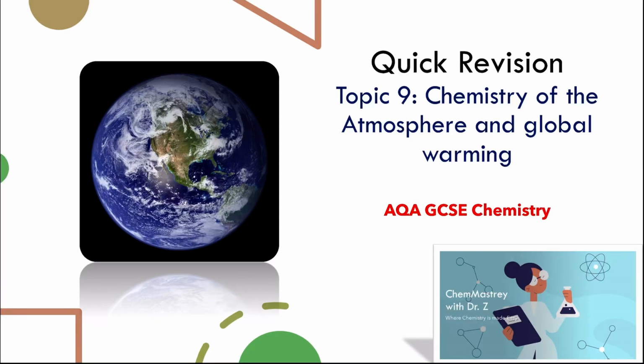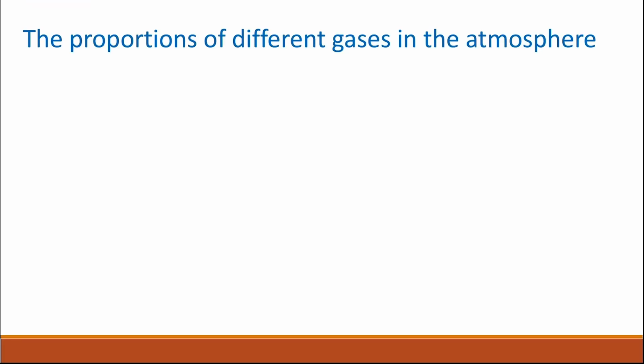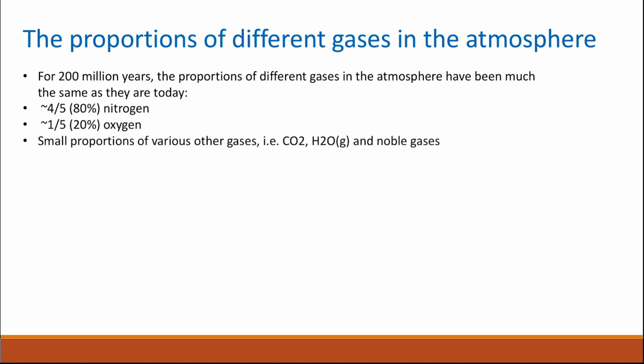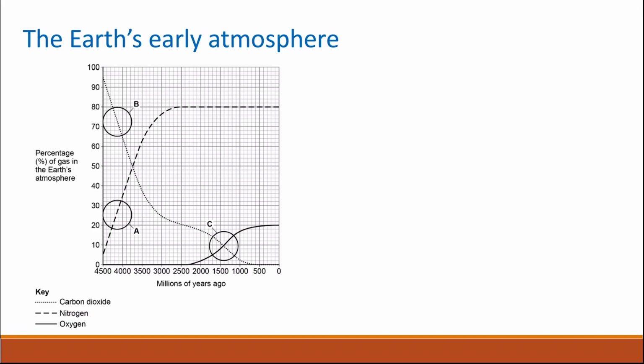Quick revision, Topic 9, Chemistry of the Atmosphere and Global Warming, AQA GCSE Chemistry. The proportion of different gases in the atmosphere has changed massively over the past 200 million years, with almost 4/5 of it being nitrogen, 1/5 oxygen, and a small proportion of various other gases like carbon dioxide, water vapor, and noble gases.